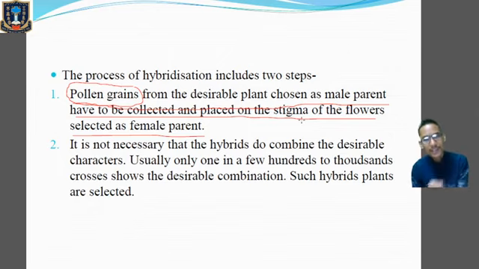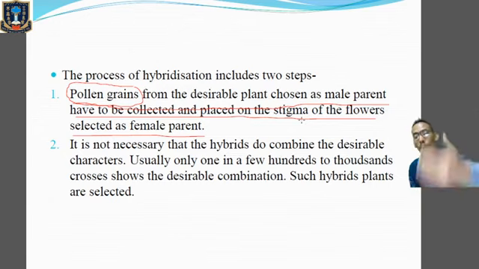Now the second step is the selection of such hybrid progeny. So we have to go for artificial selection, where we select hybrid progeny having both the desirable characteristics from the parents. So there are two steps of hybridization. First, we have to select the male parent and the female parent. After that, the pollen grain from the male parent will be placed on the stigma of the female parent which has been selected.